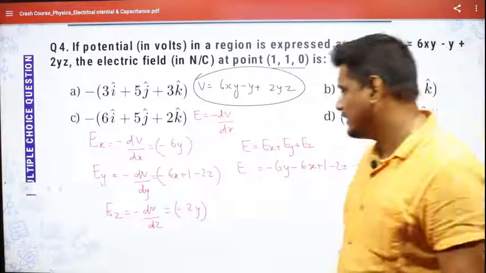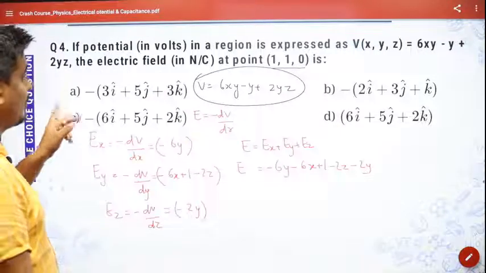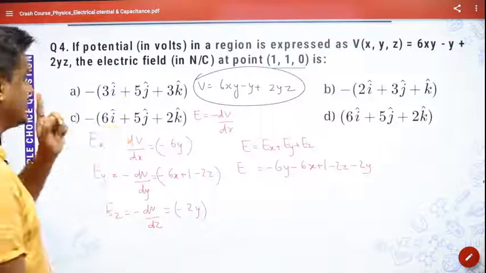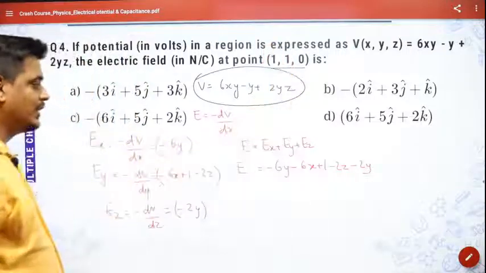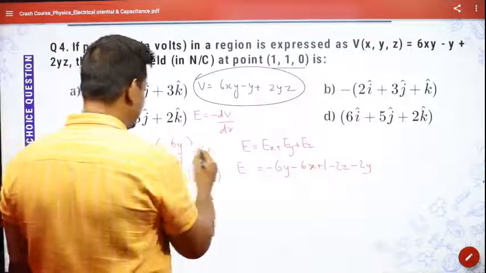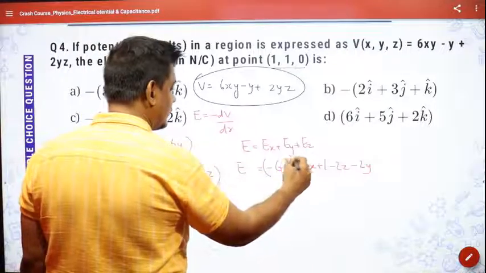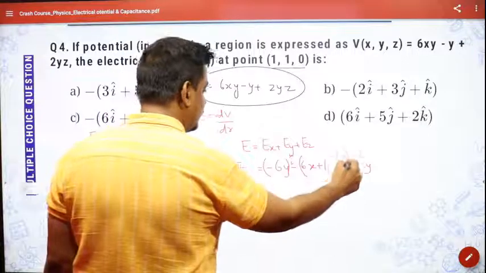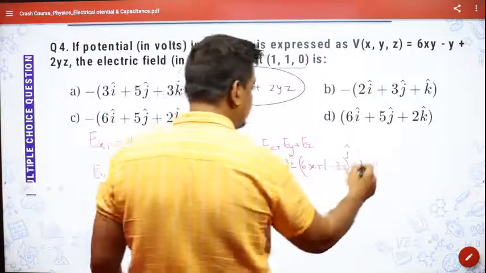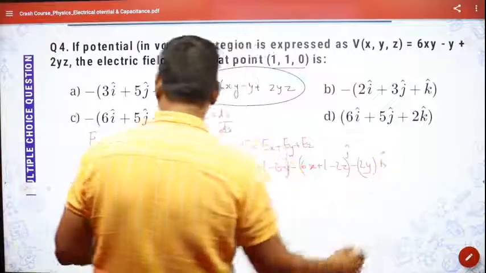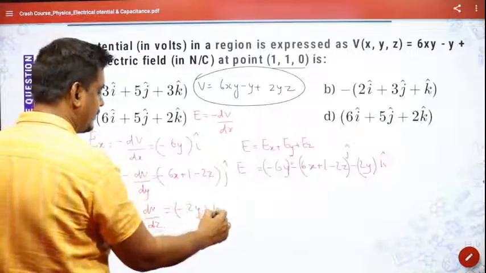I forgot to mention the unit vectors: this term is with i cap, this term is j cap, and this term is k cap.